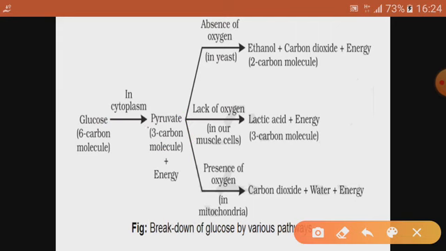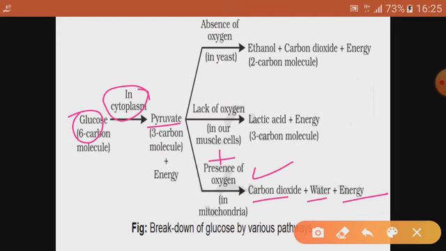If this pyruvate, which has broken down in the cytoplasm from glucose by glycolysis, gets oxygen, then carbon dioxide, the gaseous waste of the body, water and a lot of energy will be produced.